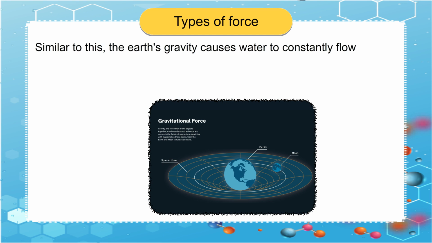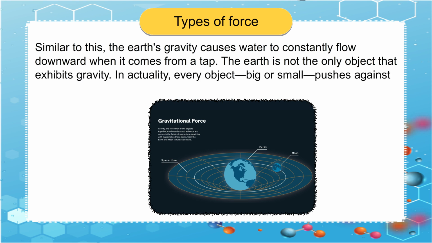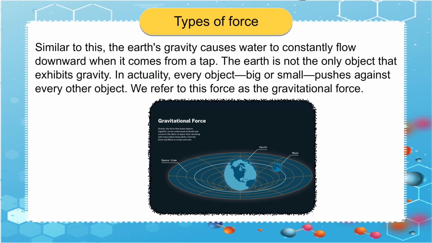Similarly, the Earth's gravity causes water to constantly flow downward when it comes from a tap. The Earth is not the only object that exhibits gravity. In actuality, every object, big or small, attracts every other object. We refer to this force as the gravitational force,